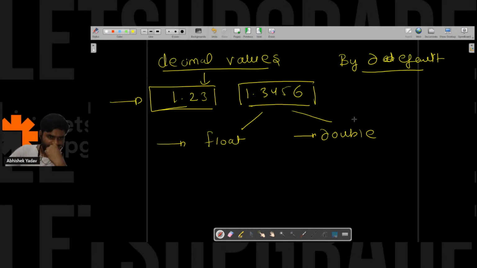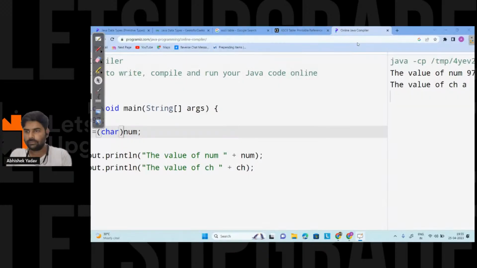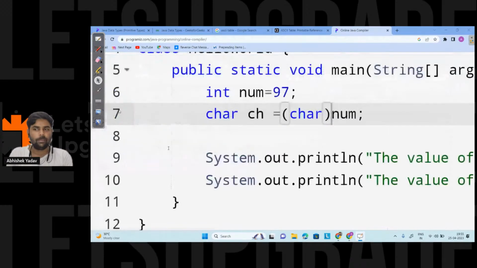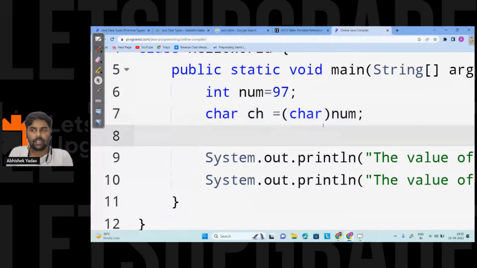Coding is simple. I have written a line where I declared a variable storing integer data. At line seven, I am trying to store integer data in a character data type, and I get an error because I am trying to store a larger data type value in a smaller data type container.